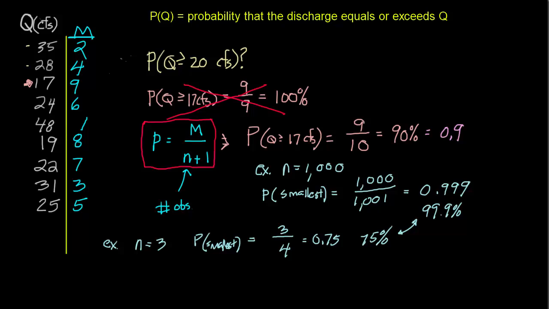Now, the final thing I want to mention is that there is an alternative way to describe the likelihood that an event will be equaled or exceeded, and that is using the return period, also called the recurrence interval. These are identical terms, just different terminology.